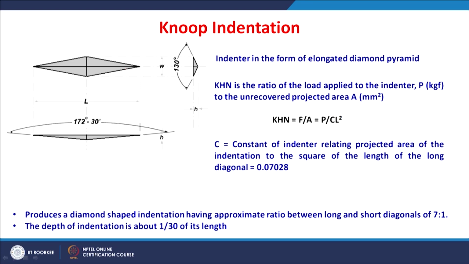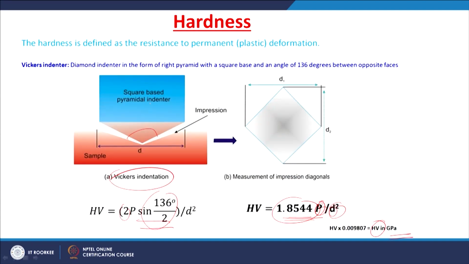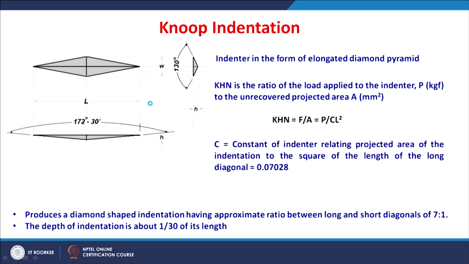So, the other method where ceramics are measured for their hardness property is Knoop indentation. Knoop indentation is also similar to Vickers indentation, the only difference is the indenter in the form of an elongated diamond pyramid. In Vickers indentation it is a square based pyramidal indenter, whereas here along one direction there is a longer diagonal than the other direction, that means an indenter in the form of an elongated diamond pyramid.